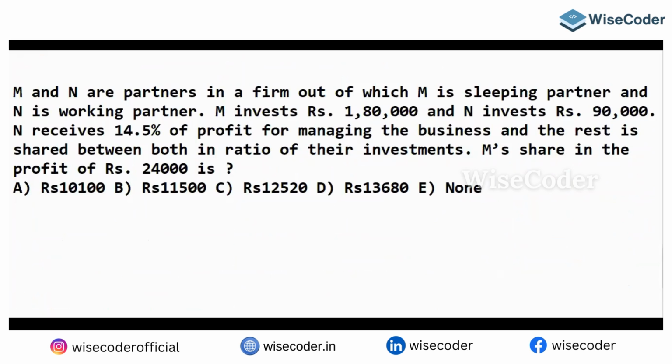M invested 1,80,000 and N invested 90,000. N receives 14.5% of profit for managing the business, and the rest is shared between both in the ratio of their investment. M's share in the profit is 24,000. So what is it asking?